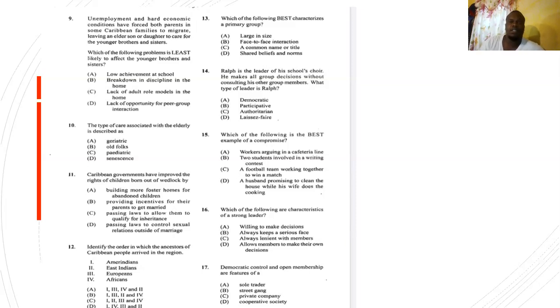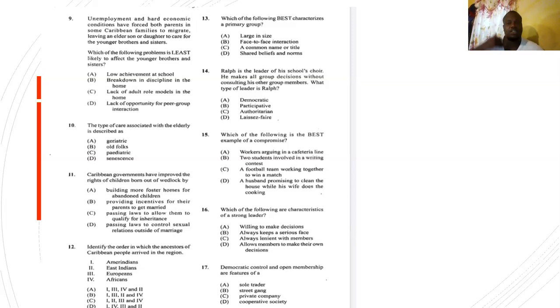Number 13, which of the following best characterizes a primary group? A, large in size, B, face-to-face interaction, C, a common name or title, or D, shared beliefs and norms. Best for a primary group is not large, so that is out. A common name or title, secondary group can have a common name too, like a school is a secondary group, or Kiwanis Club, that's a secondary group because they have branches all over, so it is large. You understand? Then shared beliefs and norms, most groups have shared beliefs and norms, so that's not a characteristic that is unique to a primary group.